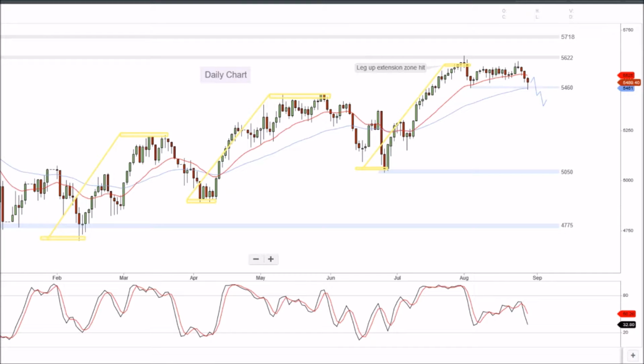Taking a look now at the daily chart in the ASX 200, we did see weakness yesterday and a rejection off the 54.60 mark. Problem is we do have a lower high in play here, so we expect a bit further weakness to lower levels, potentially 53.50. If we can build a major higher low there, that could take us through 56.22 to 57.18 on the longer term.